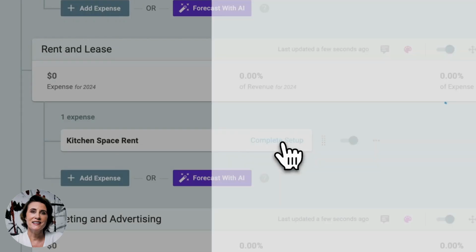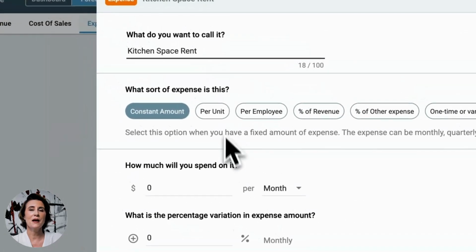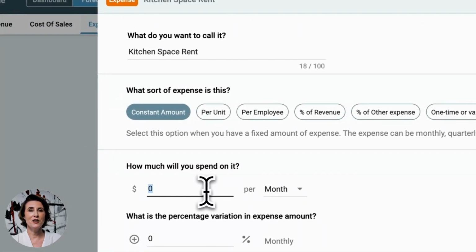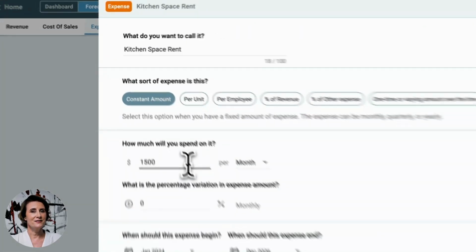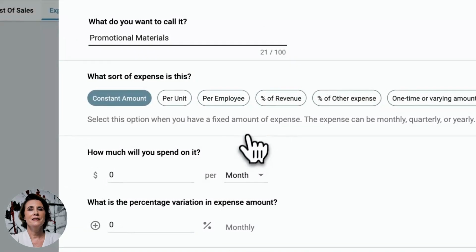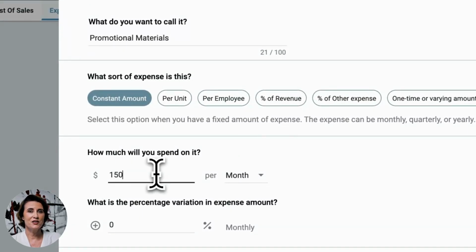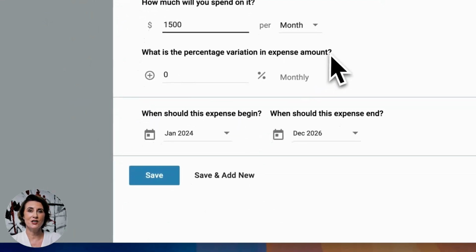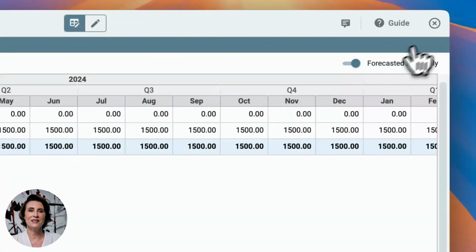We will purchase a kitchen space for rent, and we are paying them $1,500 monthly for the kitchen rent. Next, promotional materials. We are spending $1,500 monthly behind digital marketing and other promotional activities.